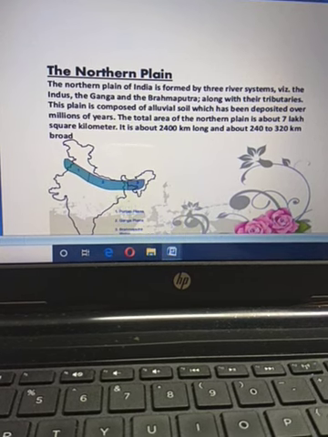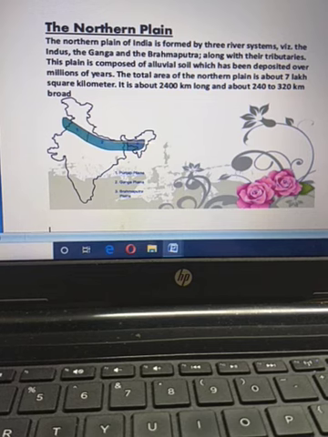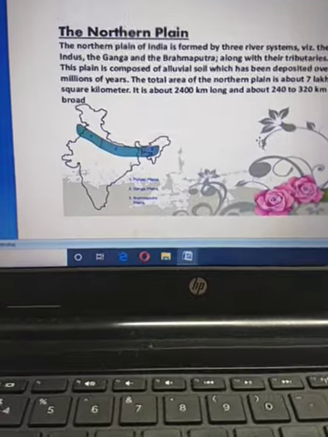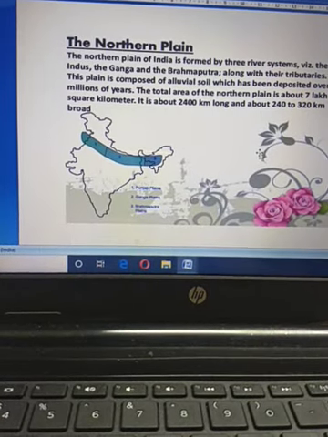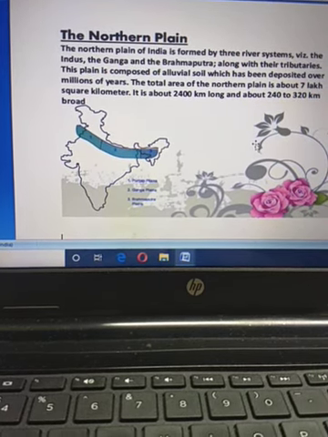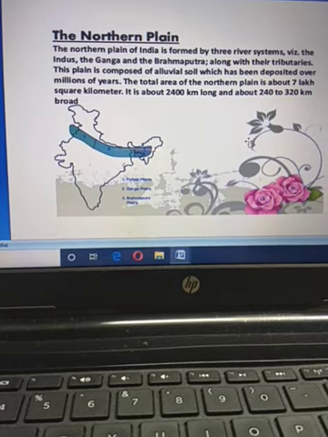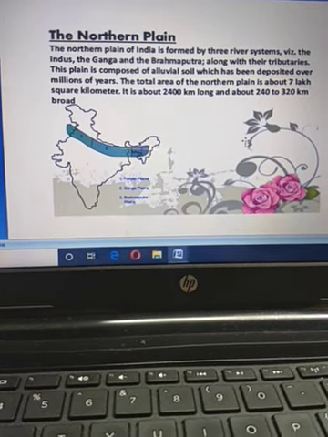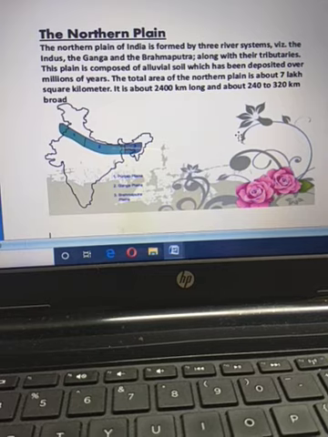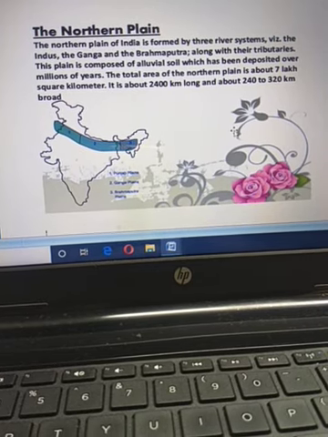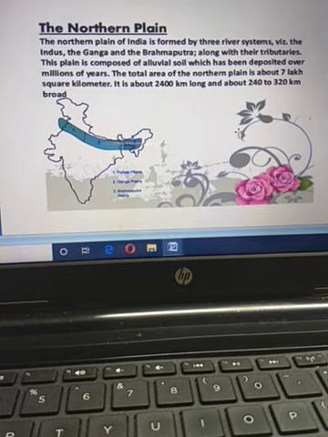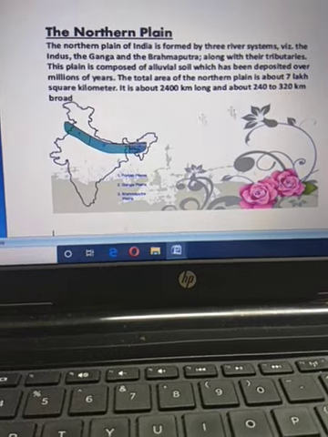Now whenever you write a short note, or if a question comes in your paper asking what you know about the northern plain, you have to write: the northern plain of India is formed by three river systems, the Indus, the Ganga and the Brahmaputra, along with their tributaries. This plain is composed of alluvial soil which has been deposited over millions of years, and the total area of the northern plain is about 7 lakh square kilometers. It is about 2400 kilometers long and about 240 to 320 kilometers broad.